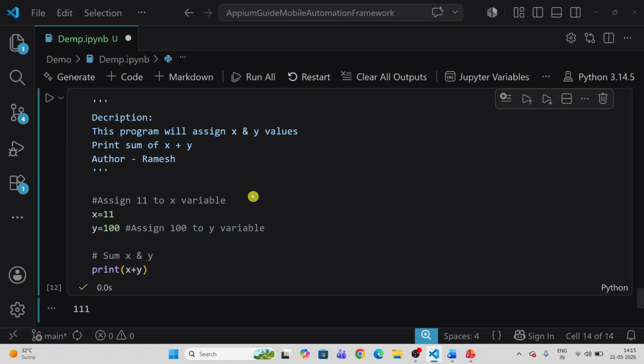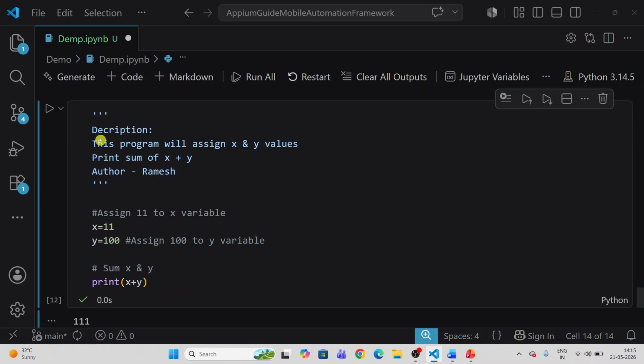See now what I did, I removed the hashtag for each line of comment here and I provided triple quotes here. Now this block of description I kept as a multiple line comment. So we can write a single line comment and a multiple line comment in Python.